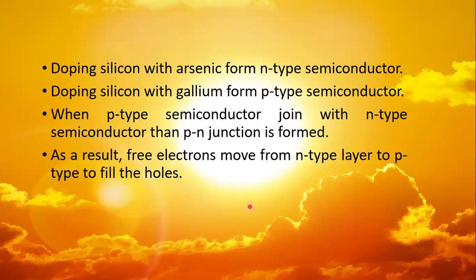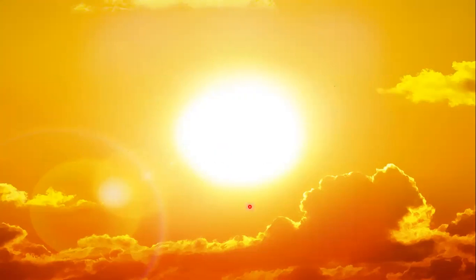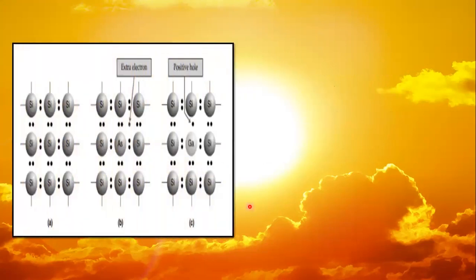I can explain this slide with the help of a diagram. This one is a pure silicon semiconductor and this one is an n-type semiconductor. As we know, silicon belongs to group 4A, so it has 4 electrons in its outermost shell, so they can bond with each other.